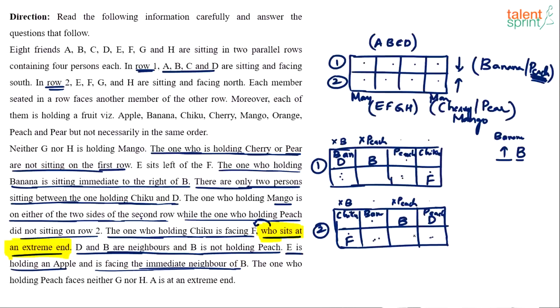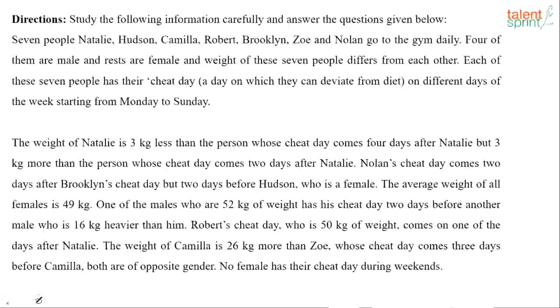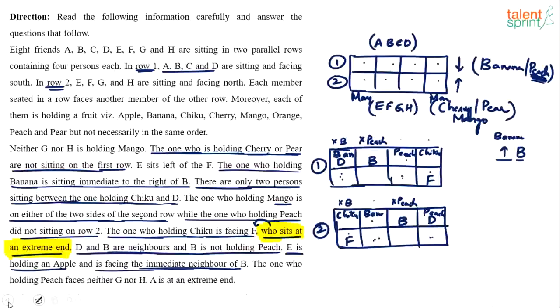However, if you recall, there was one statement which said E sits left of F. Very, very useful now. At that point of time, it was not useful, but now it's very useful. E sits on the left of F. We know that both E and F are in the bottom row, meaning they are facing north. If E has to sit on the left of F, case number 2 goes wrong. Because you take E in any position, it comes out to be the right of F. This is right of F, this is right of F, and this also is right of F. Which means case 2 is actually wrong.